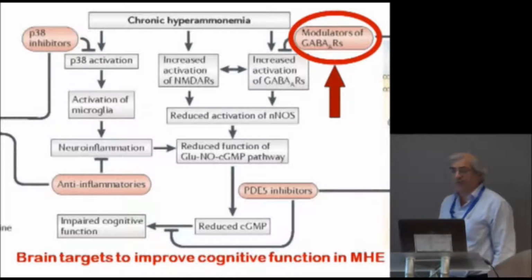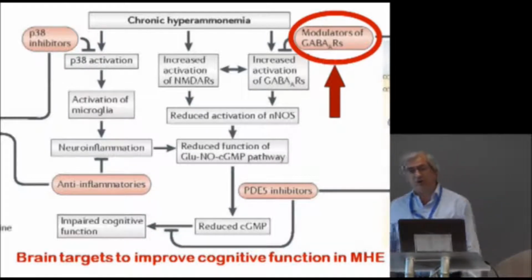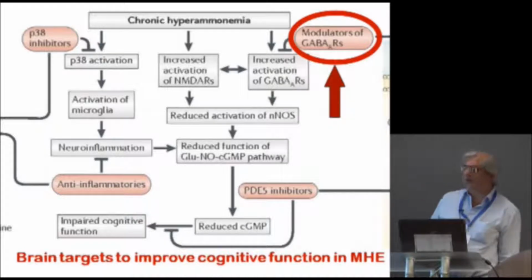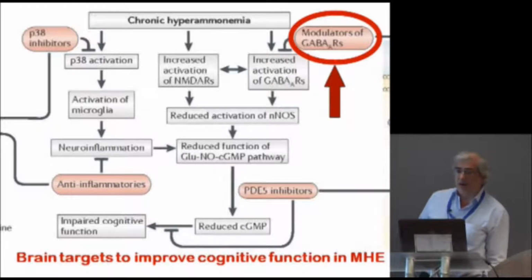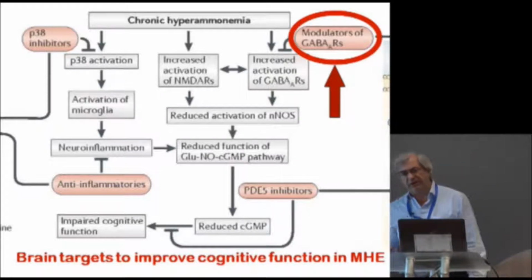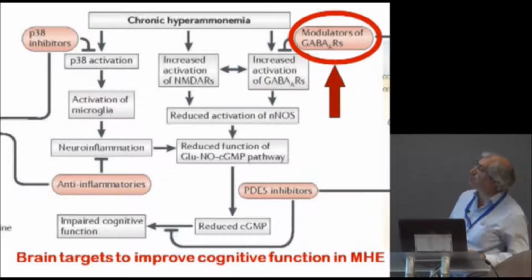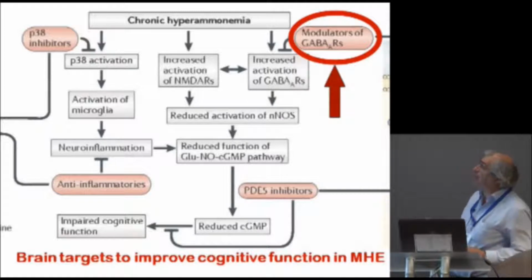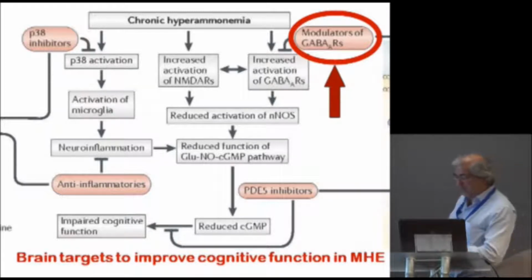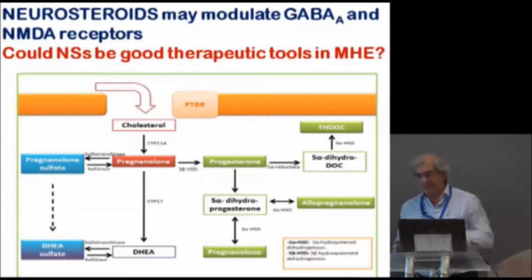Phosphodiesterase inhibitors are being used for erectile dysfunction and now also for pulmonary hypertension and for hyperplasia of prostate. And also modulators of GABA-A receptors can be used as tools for improved cognitive function. As you have heard during these days. Three minutes.